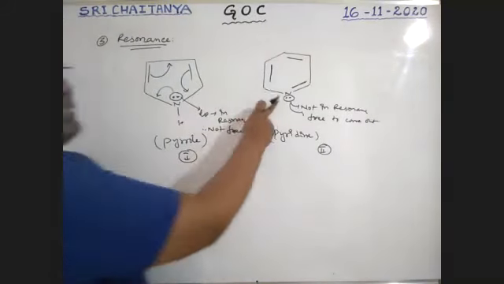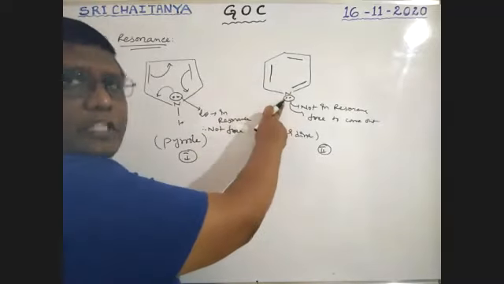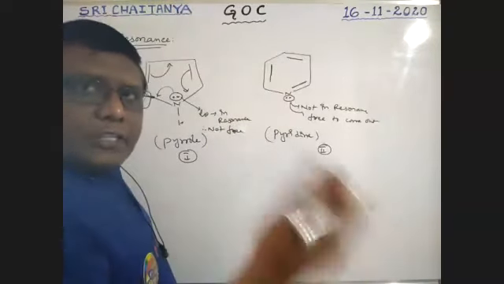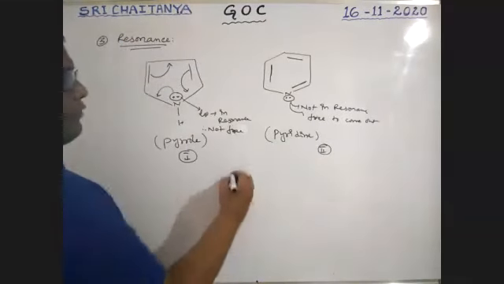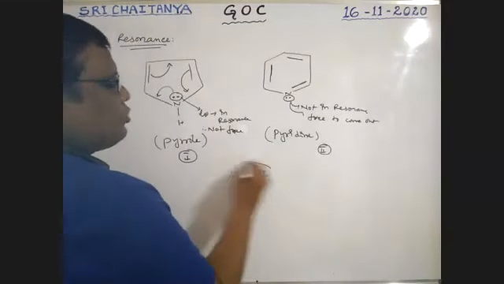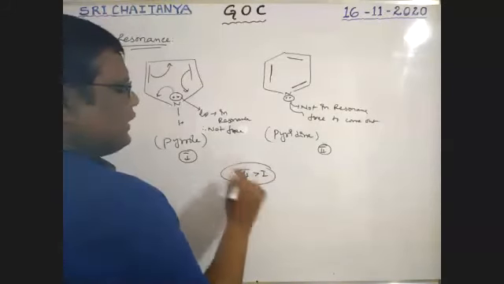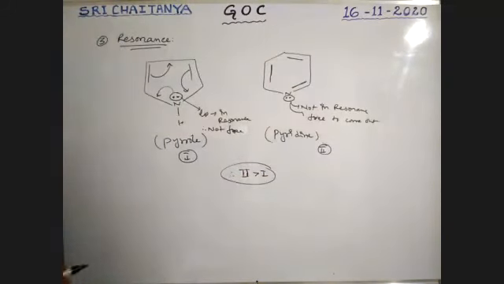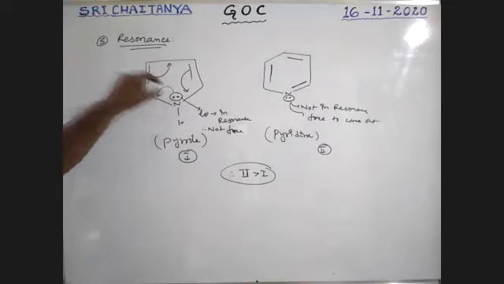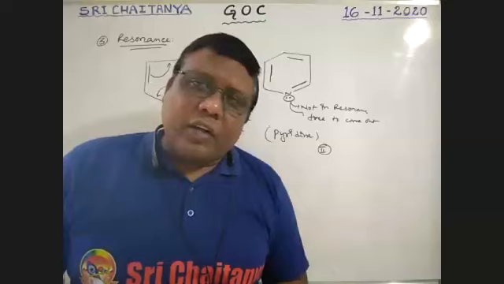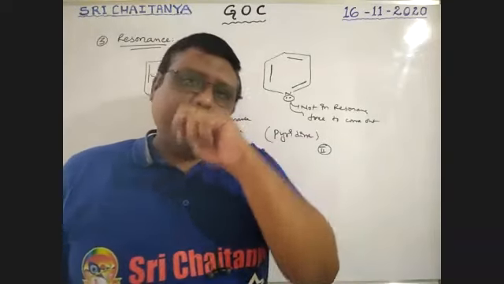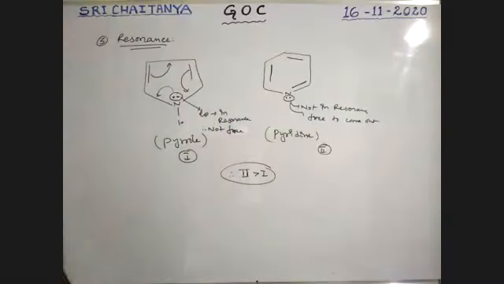So that means this is not involved in resonance, so therefore it is free. It is easy to come out. Any species which gives an electron pair to others is more basic. Therefore, basicity is 2 greater than 1. It is very, very important. Because the lone pair which is involved in resonance has less basic nature, and the lone pair which is not involved in resonance is more basic in nature. So it is one of the factors.